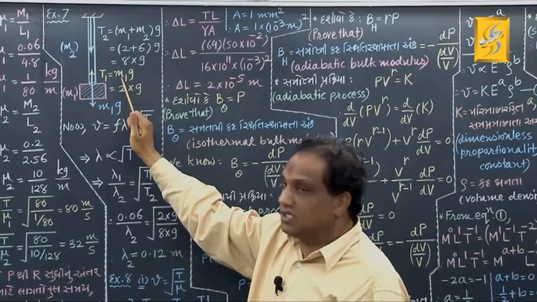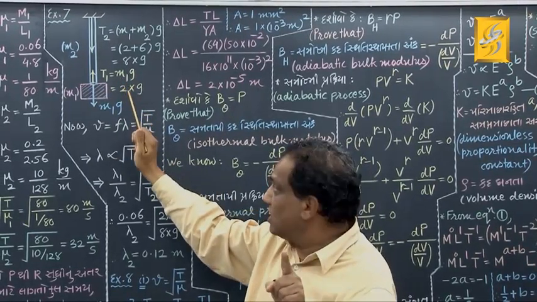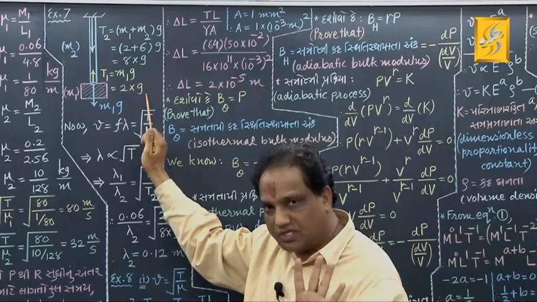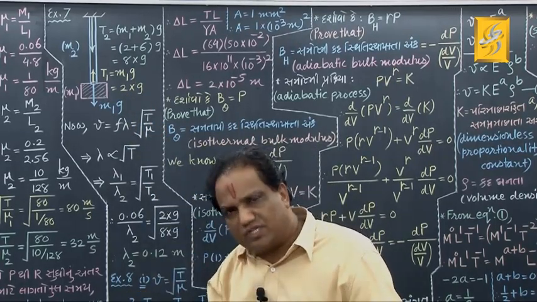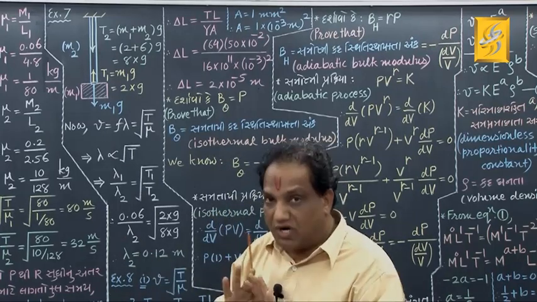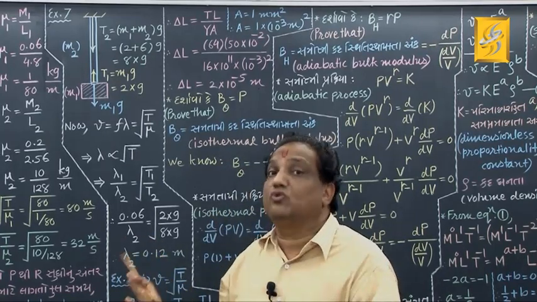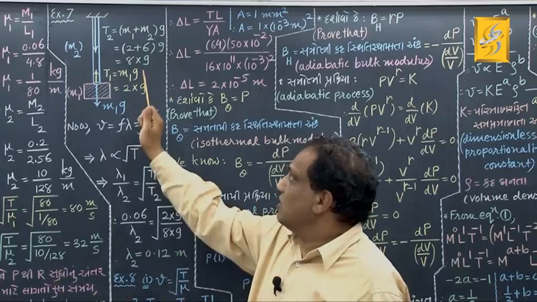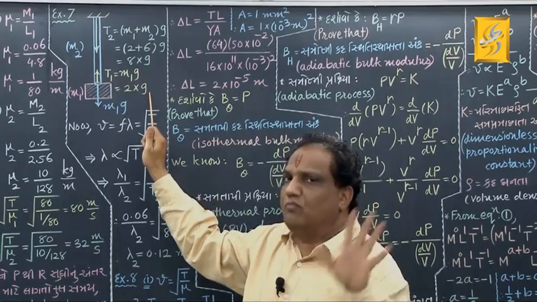M1 is the mass of the block. They have given 2 kilogram. Leave this g as it is. You may put the value of g as 9.8 meter per second square, no problem, but here we don't require to put the value of g, because ultimately it is going to get cancelled.